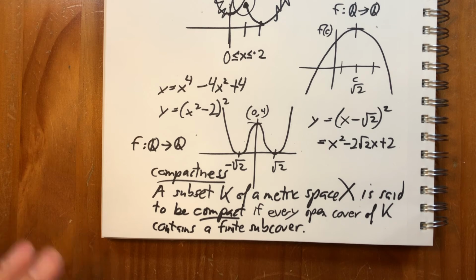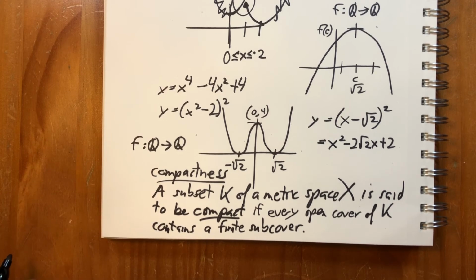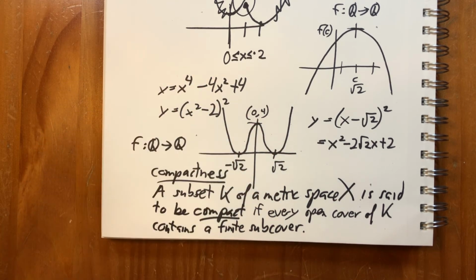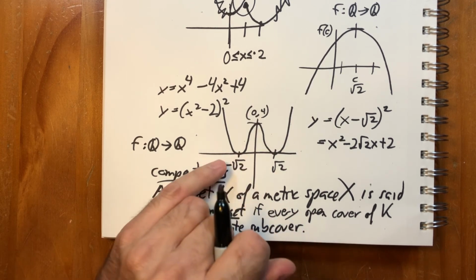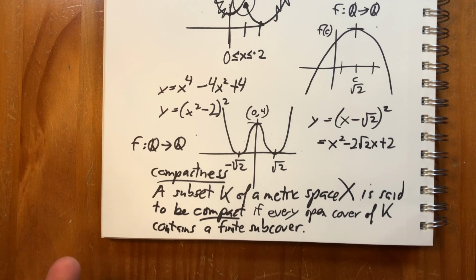So this is about as strange as topology gets, because if this is not true of your domain, then you cannot prove that every function is going to have an absolute minimum. But what is it that we require in order to prove that there is a lowest value here? We need to prove that every open cover of K contains a finite subcover?